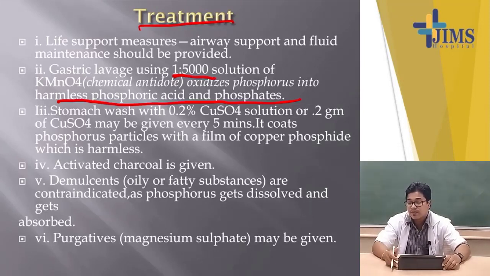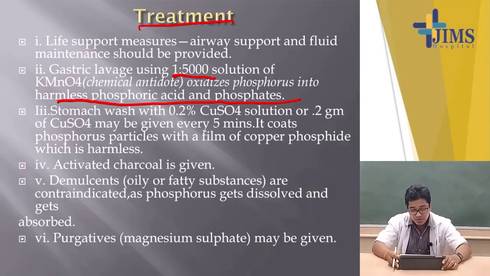Next, again an explain why question: why in phosphorus poisoning is copper sulphate used for the purpose of treatment? Explain why.